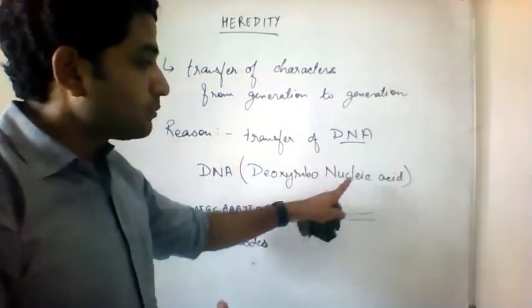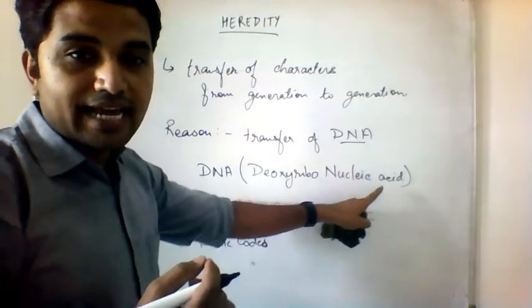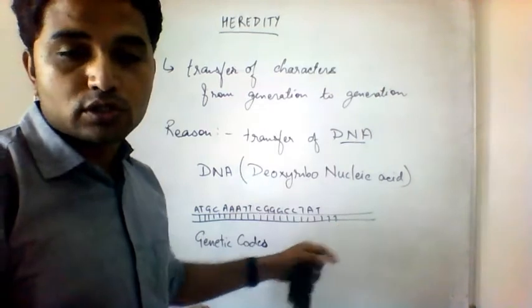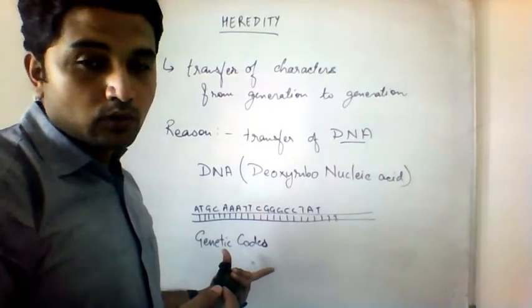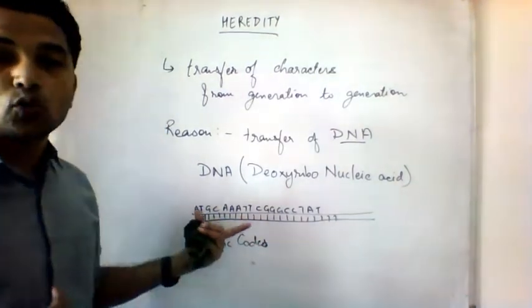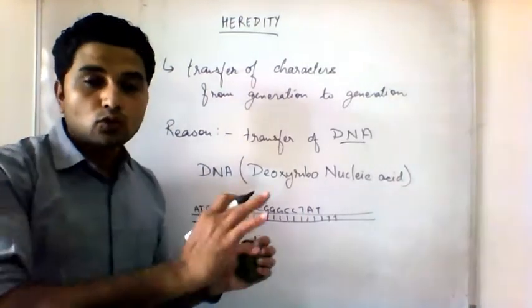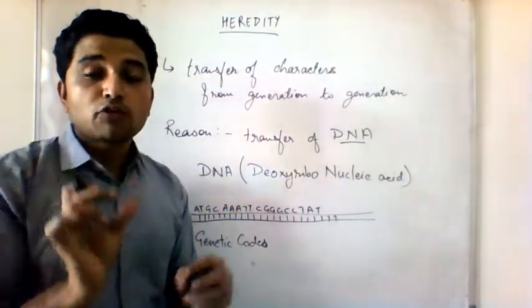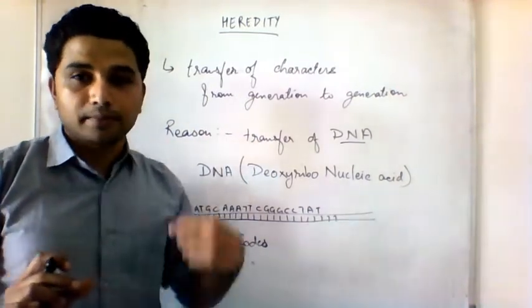So the DNA molecule is a long molecule. Where is it present? Present inside the nucleus. It is acidic in nature. It is present inside the nucleus, and it contains codes called the genetic codes. Okay. Now, what is so special about these codes? Not all the codes, but many of these codes are secret codes for certain properties in our body.